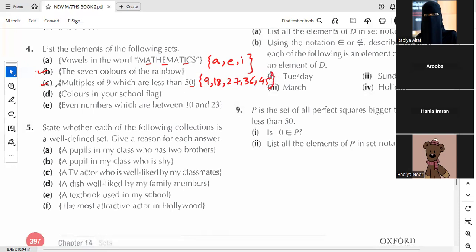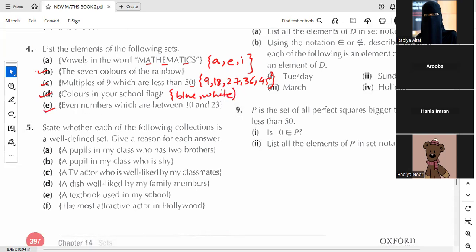Next, we have colors in your school flag. How many colors are there? School flags. Yeah, blue and white. So you need to write the colors' names as well, again in curly brackets. Like this. Use a small letter for writing the names.